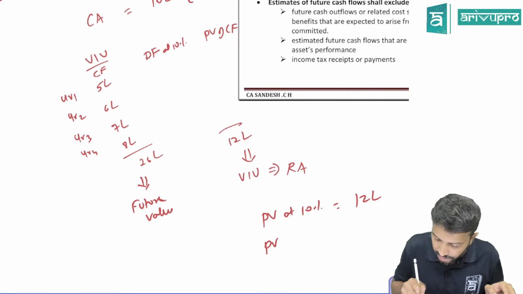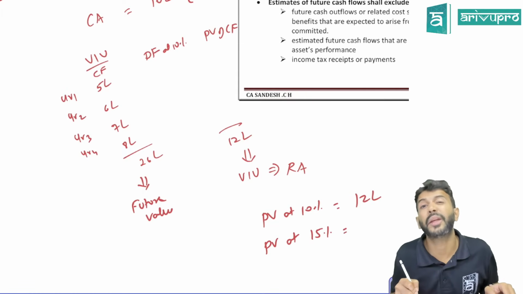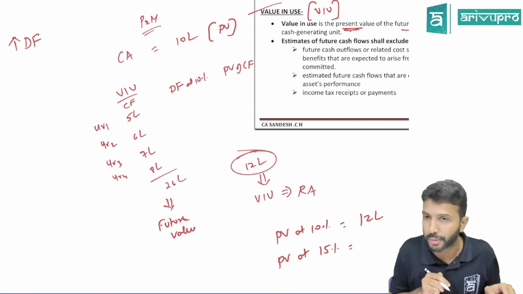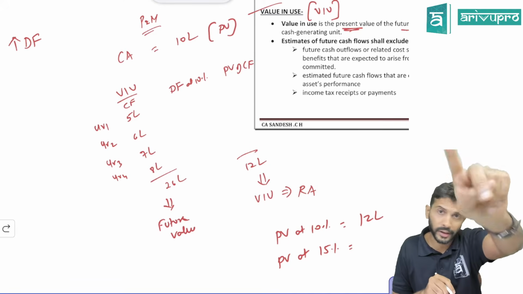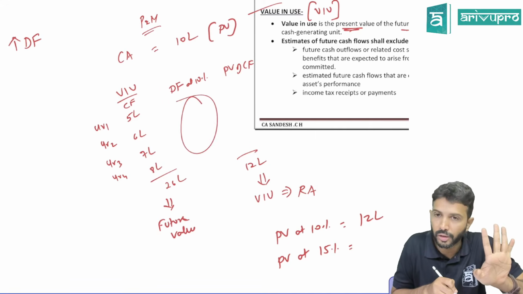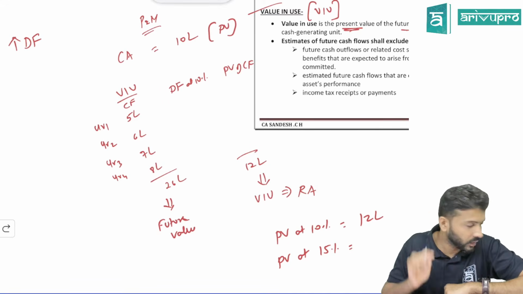Go home and do this exercise if you want. Let's say present value, you take it as 15%. Actually, I have not calculated this. I've just assumed. Okay. You take two discount factors as homework. You know how to find out discount factor and all? No? Everyone, you have done in FM? Okay. Go home and do it.